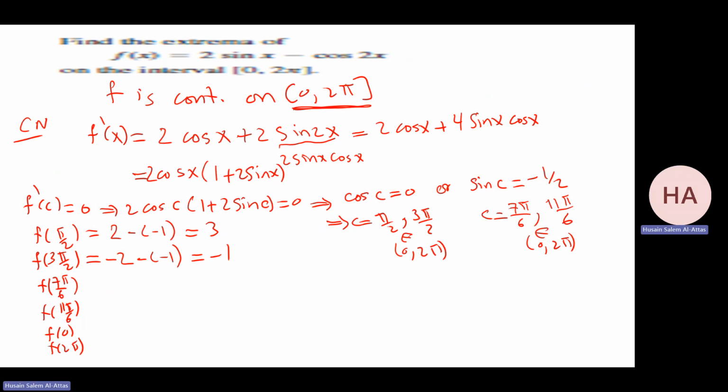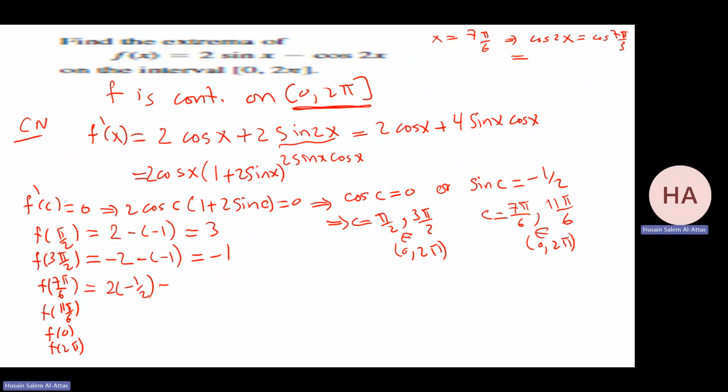Okay, at 7 pi over 6, I know sine is minus half, so that will be 2 times minus half, minus. Now if x is 7 pi over 6, what will be cosine 2x? It will be cosine 7 pi over 3. 7 pi over 3 is what? 2 pi plus pi over 3.